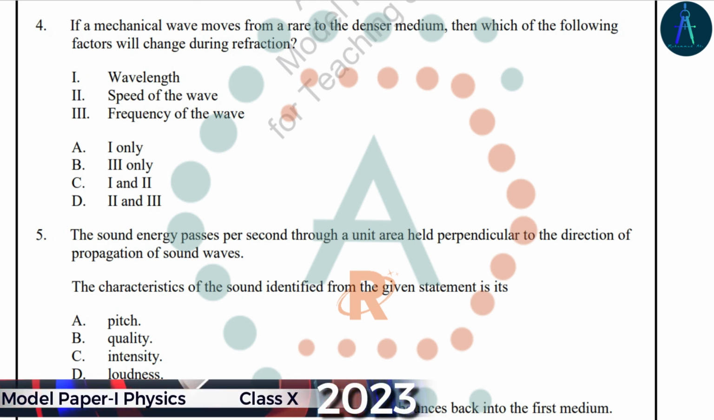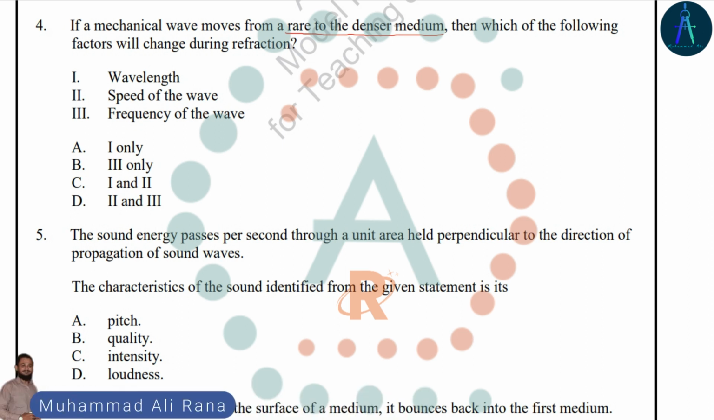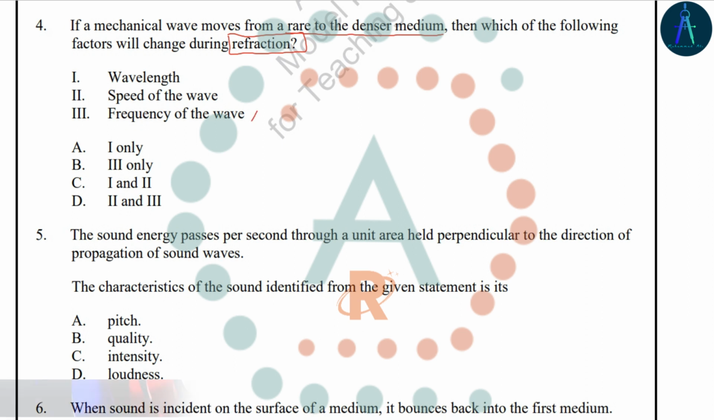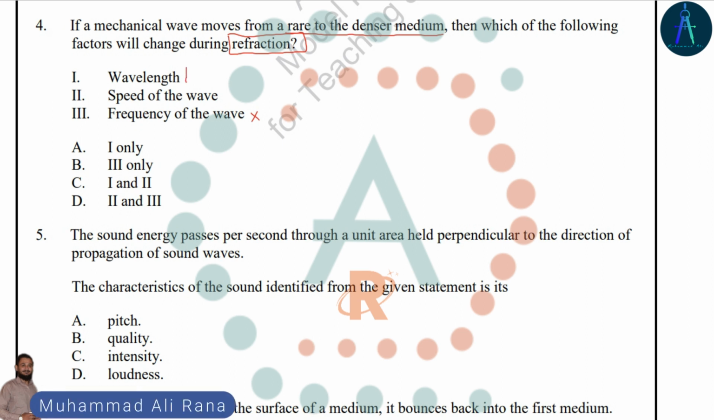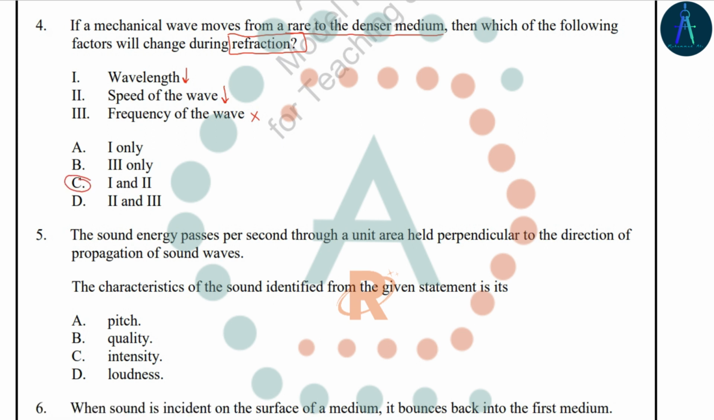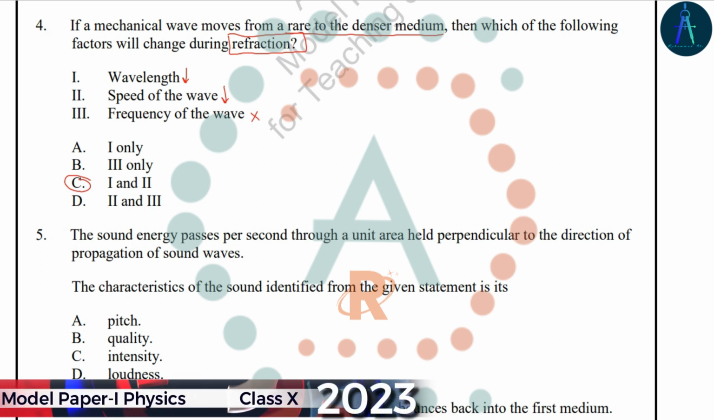If a mechanical wave moves from a rare medium to a dense medium, then which of the following factors will change during refraction? In the process of refraction, the frequency always remains constant, while traveling from a rare to a dense medium, the wavelength decreases as well as the velocity of the wave decreases. So 1 and 2 is the right answer in option C.